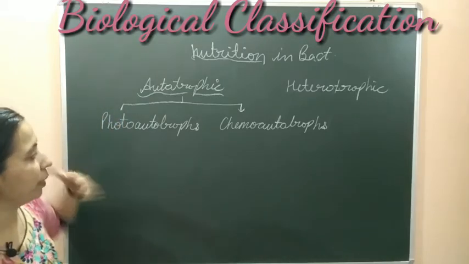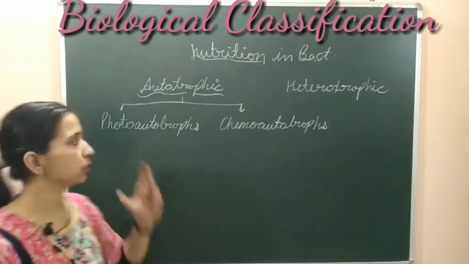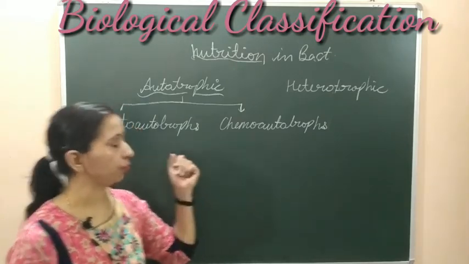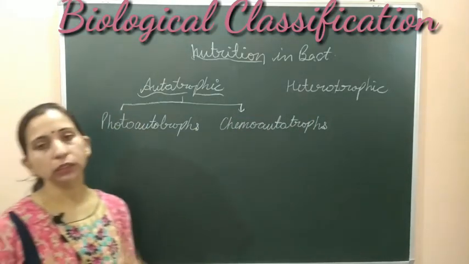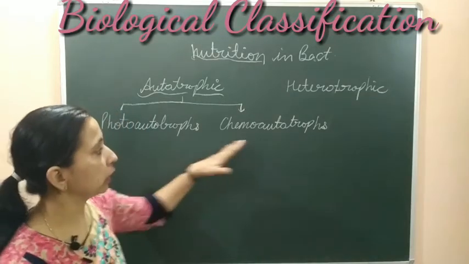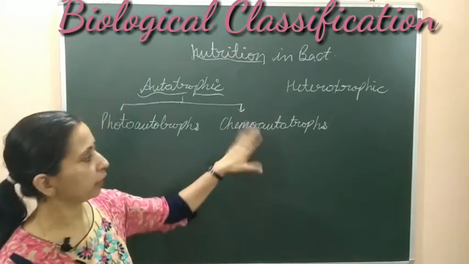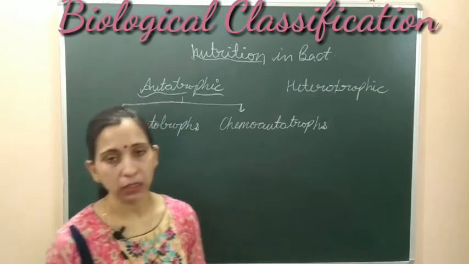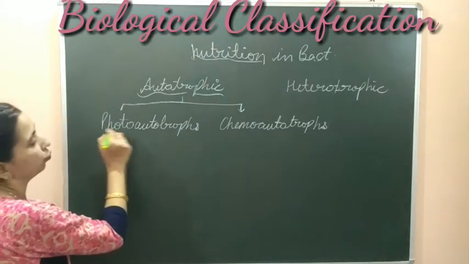So यहाँ पे किस basis पे, किस energy source को use करके food को prepare कर रहे हैं, उस basis पे we have two types of bacteria, photoautotroph and chemoautotroph. In the case of photoautotroph, photo means light. Here the sunlight is used as an energy source. And in the chemoautotroph, some chemicals other than sunlight, यहाँ पे sunlight की requirement नहीं होती, some chemicals are used to provide the energy for the photosynthesis. So we will discuss the photoautotroph first.